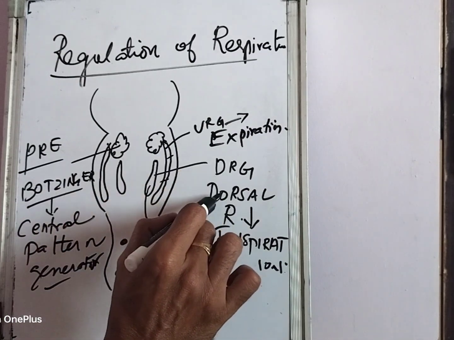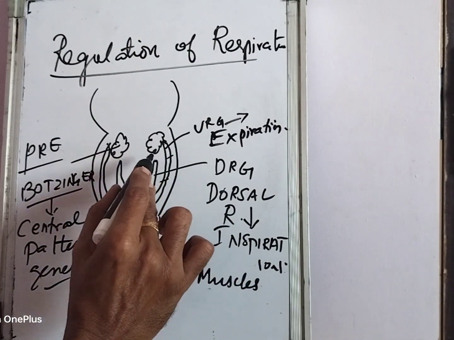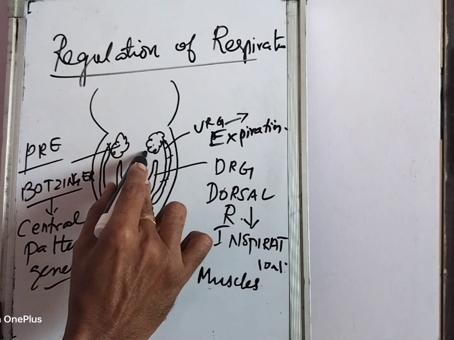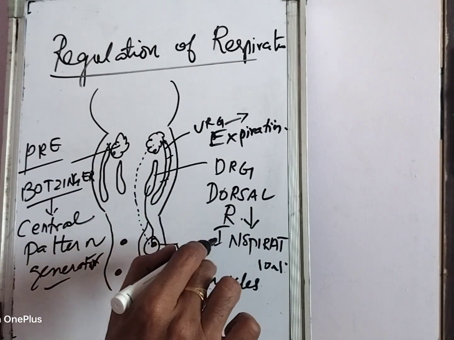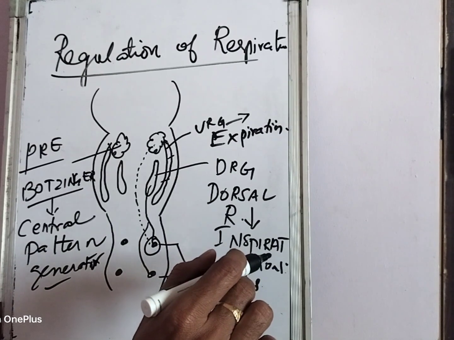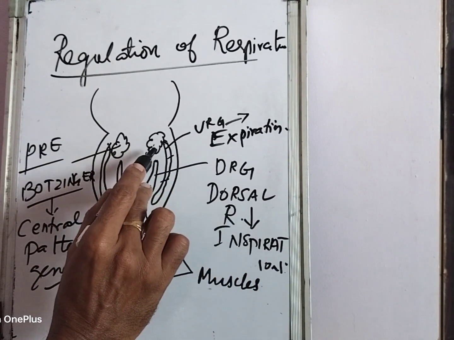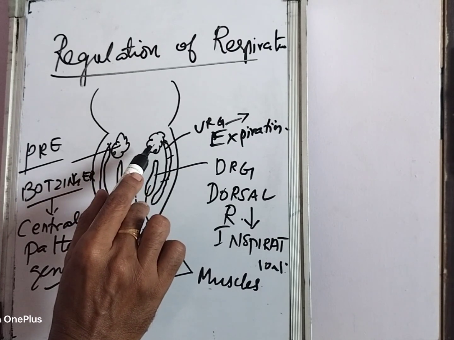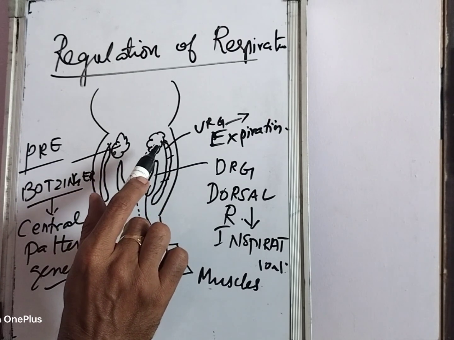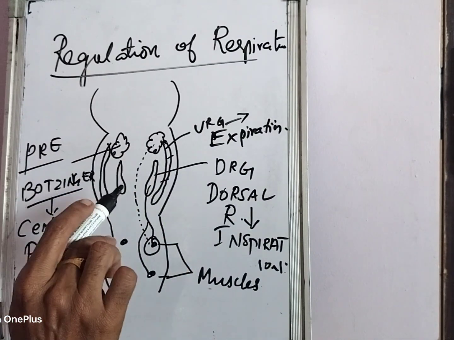This DRG and VRG ultimately project to the CPG, the central pattern generator, which also has a rhythmic input to the phrenic motor neurons, which control inspiration. So the CPG, or the pre-Bötzinger complex, also called the central pattern generator, contains the pacemaker neurons. The pacemaker neurons for respiration that generate or initiate the rhythm of respiration are in the pre-Bötzinger complex.